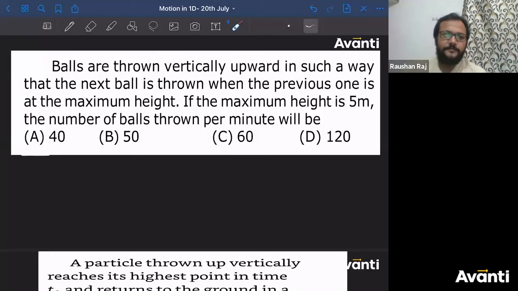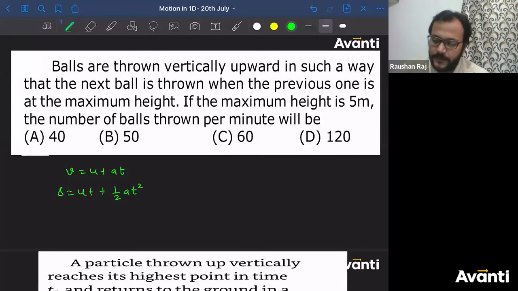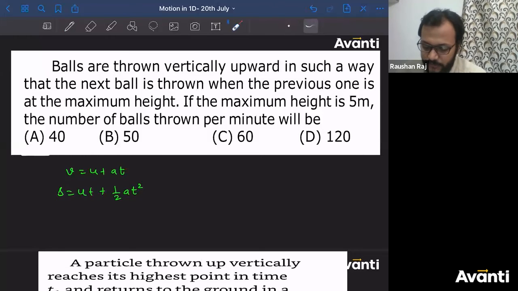All right, ठीक है. So Kirtan is saying, sir, first we need to find initial velocity, and then find the time. Correct है? Because see, in all the equations, to find the time, we're having two equations. V is equal to U plus AT and S is equal to UT plus half AT square. In this one, to get the value of time, you need to know the value of U and you need to get the value of V also.